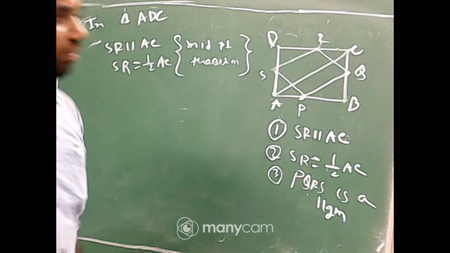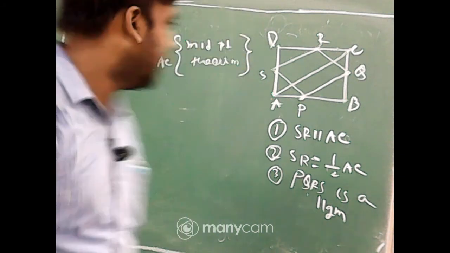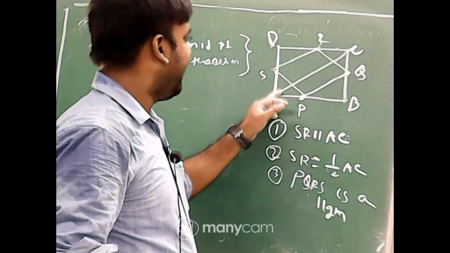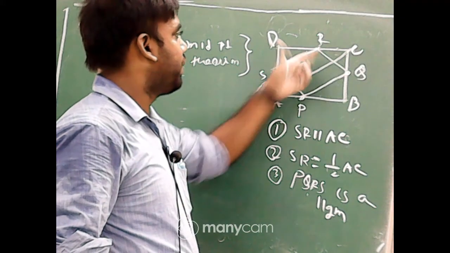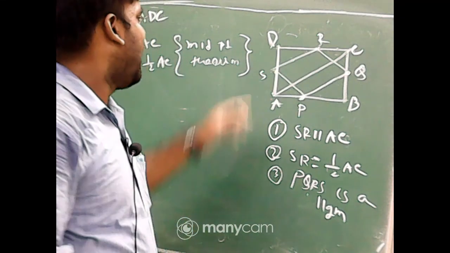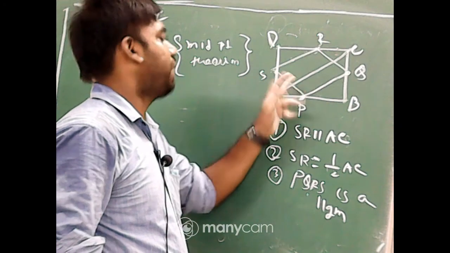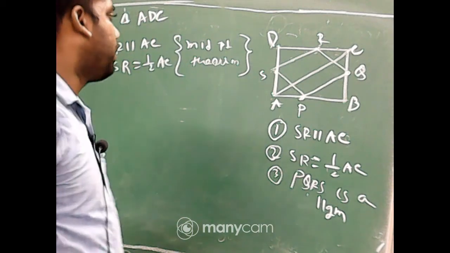Is there any problem? That first portion, triangle ADC: S is the midpoint of AD, R is the midpoint of DC, and the line joining S and R will be parallel to the third side AC and equal to half of AC.